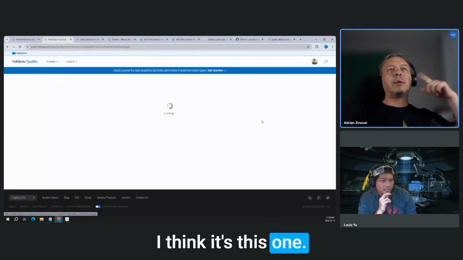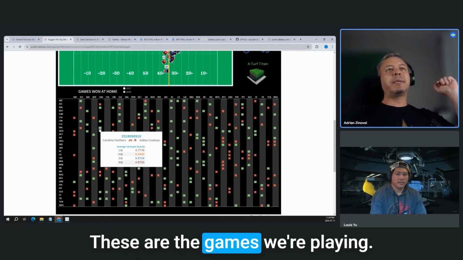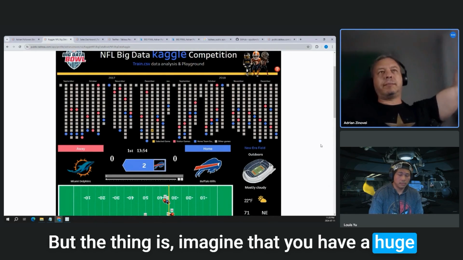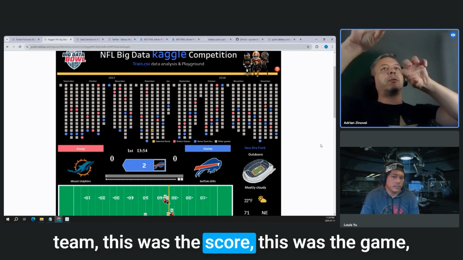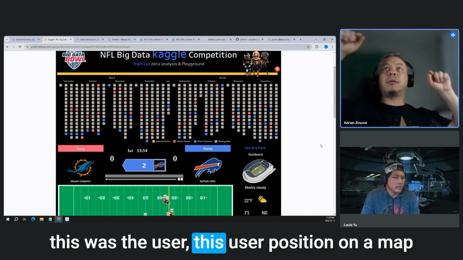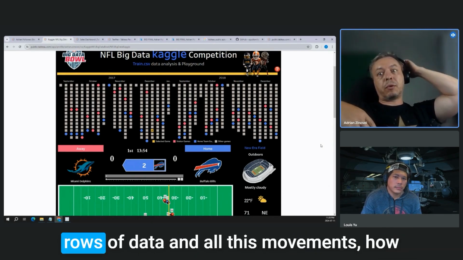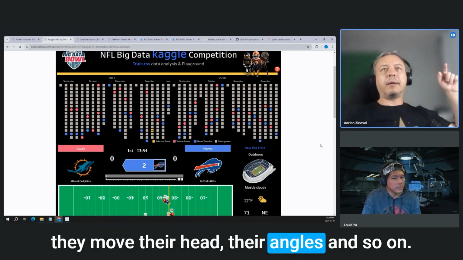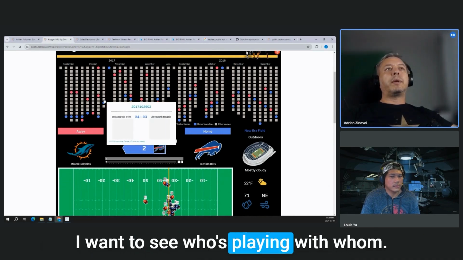Thank you. I think it's this one. This one was done for Kaggle, so 2019. These are the games we're playing. But imagine that you have a huge CSV of data, with this team playing against this team, this was the score, this was the game, this was the user, this user's position on a map, and for each game you have thousands of rows of data and all these movements, how they move their head, their angles, and so on. And I was trying to accommodate this because I want to see who's playing with whom.